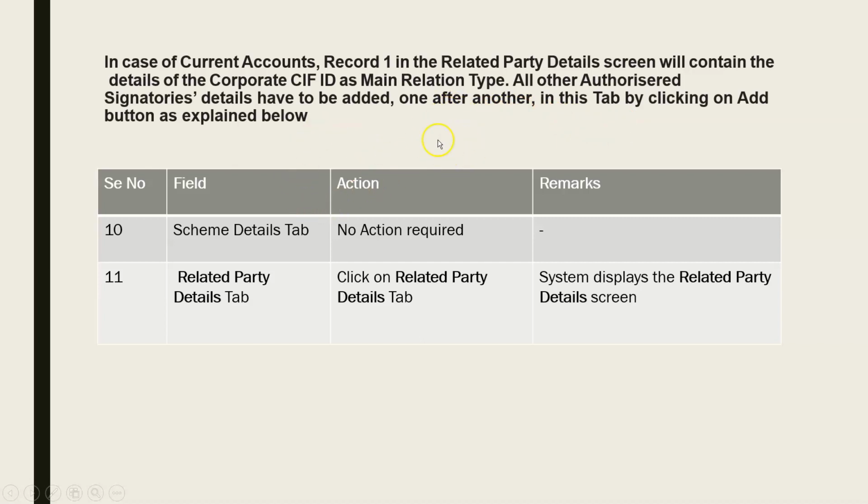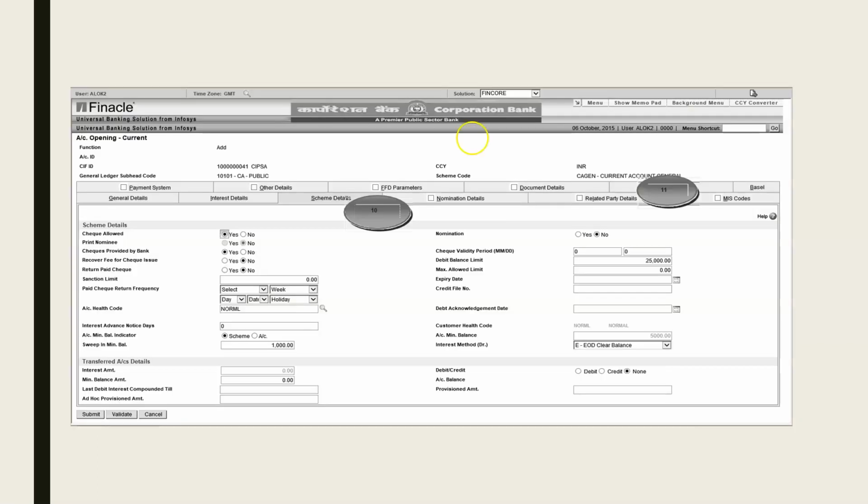So I told you, scheme details and interest tab details are to be visited mandatorily here, right? The related party tab details also have to be visited, even though it is a single proprietary current account only. This has to be visited here. So thus we have entered general details, mode of operations, dispatch mode of the current account, and interest details, where we added, right? Original for debiting.